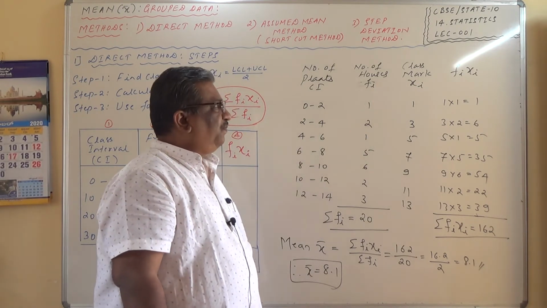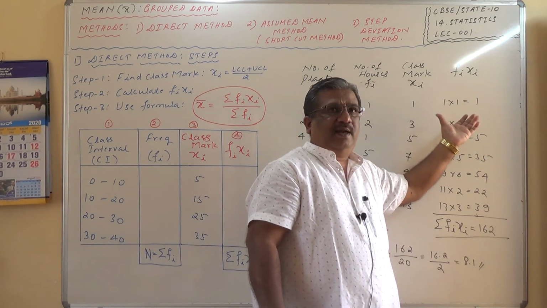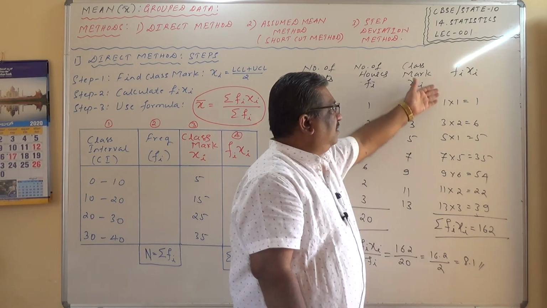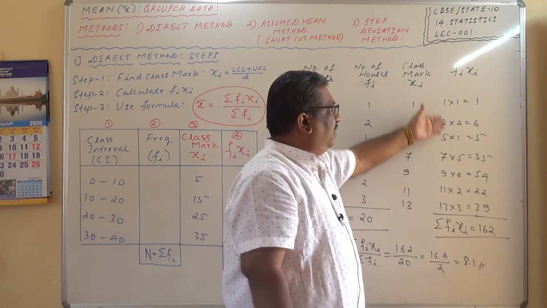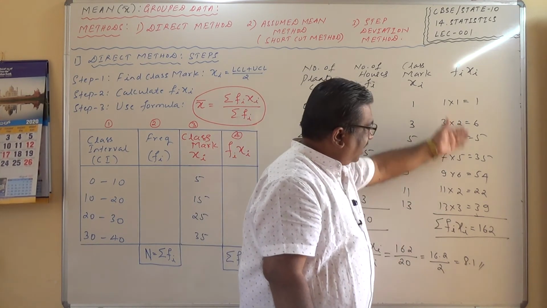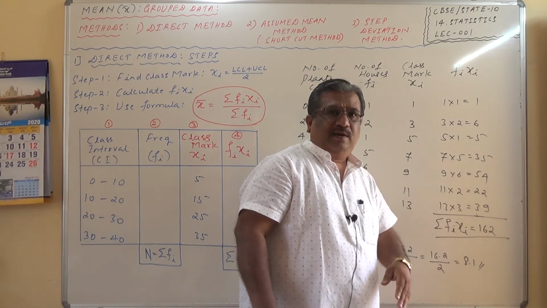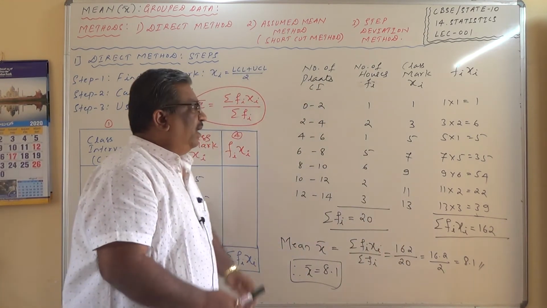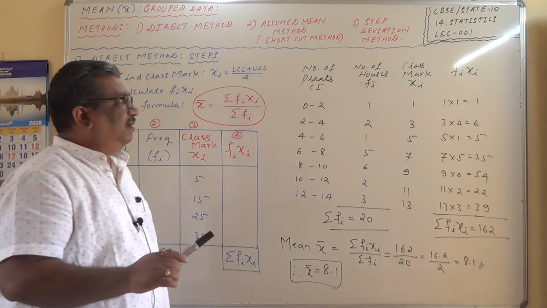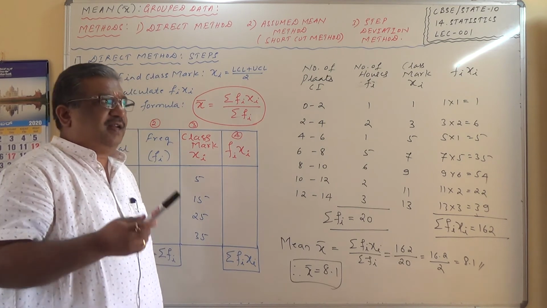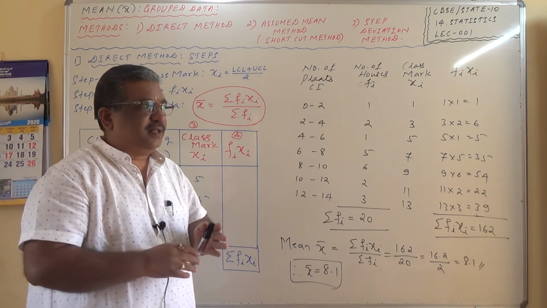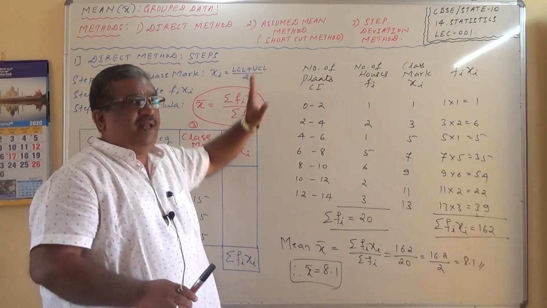In that case, the product fi xi is going to be a very large number. These products are going to be very large numbers, and of course the summation of those large numbers will be a very huge number. Therefore, whenever we get fi and xi as large numbers, in order to reduce the amount of calculations, another two methods have been devised.